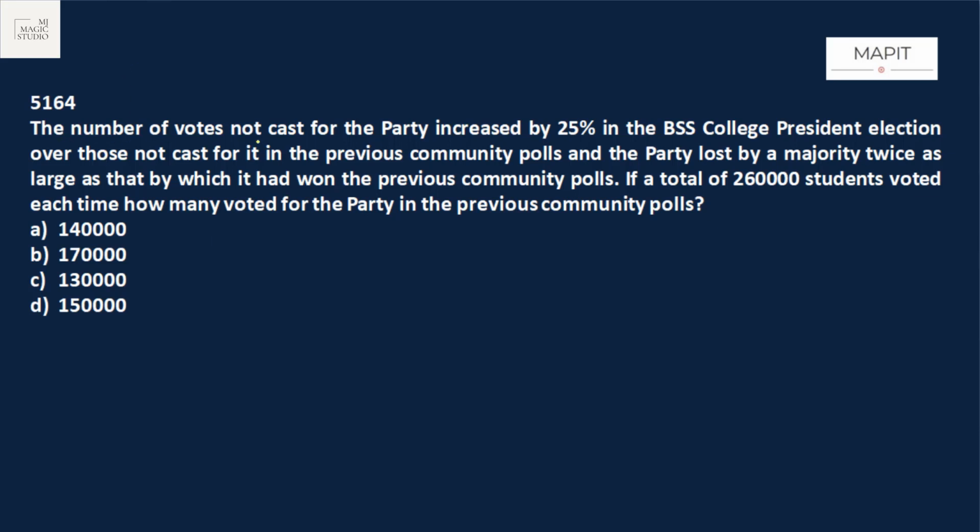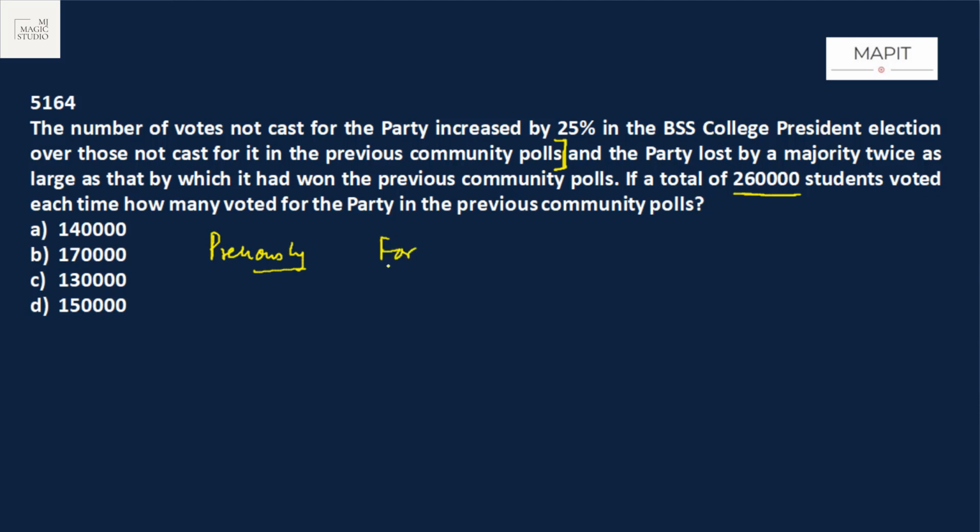The number of votes not cast for the party increases by 25% in a college president election over those not cast for it in the previous community polls. And the party, okay, let's first try to understand this. The party lost by a majority twice as large as that by which it won the previous polls. If a total of 260,000 students voted each time, what happened previously?